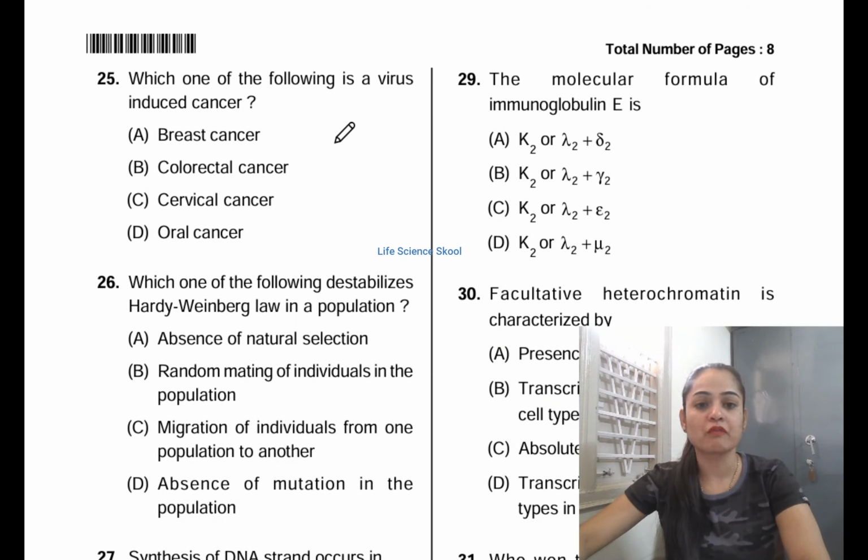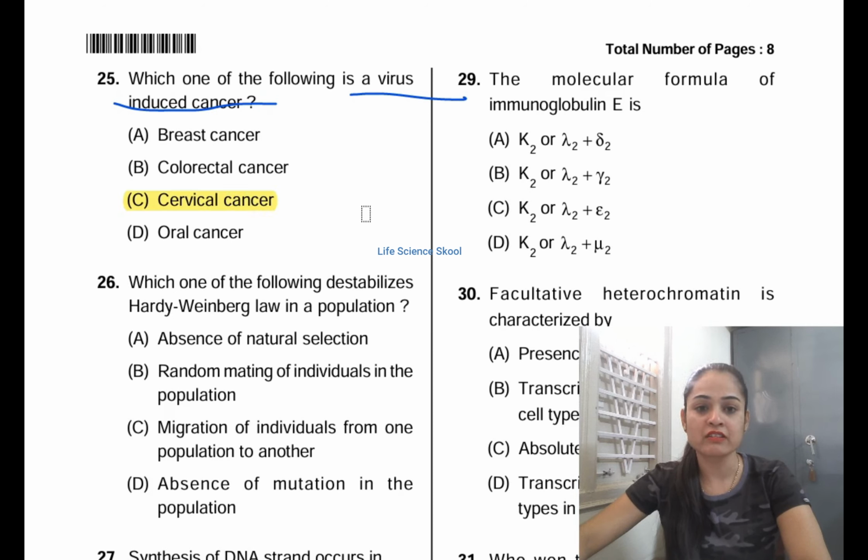Which of the following is a virus-induced cancer? Option A, breast cancer. Option B, colorectal cancer. Option C, cervical cancer. Option D, oral cancer. You have to choose the cancer which is virus induced, and the correct answer for this is option C, that is cervical cancer.